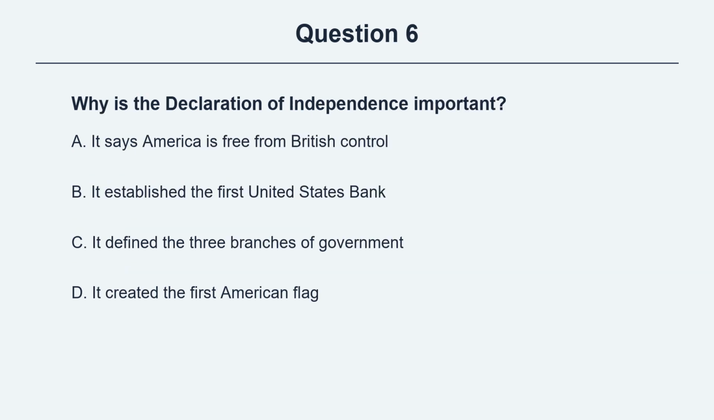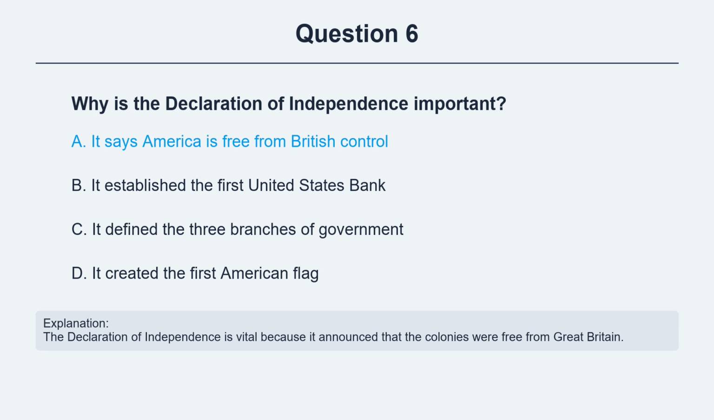Question 6. Why is the Declaration of Independence important? Option A, it says America is free from British control. Option B, it established the first United States Bank. Option C, it defined the 3 branches of government. Option D, it created the first American flag. The correct answer is option A, it says America is free from British control. Explanation. The Declaration of Independence is vital because it announced that the colonies were free from Great Britain.